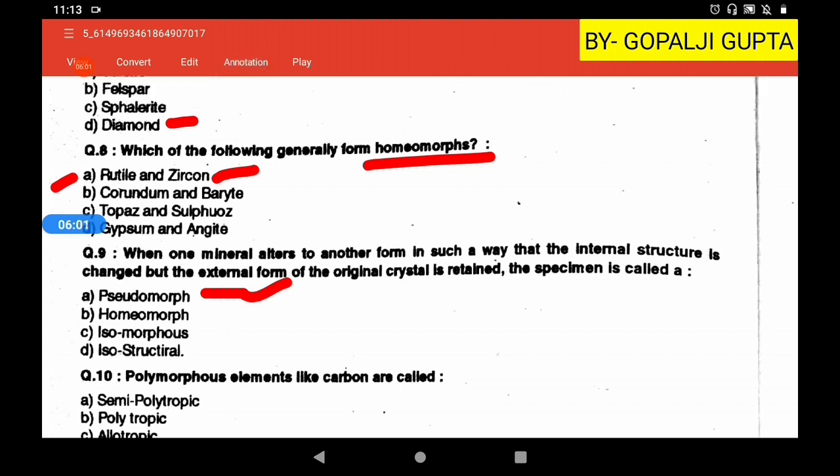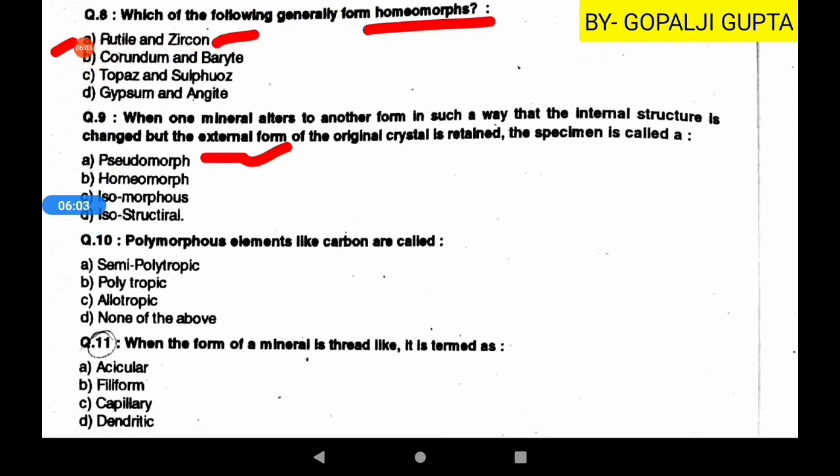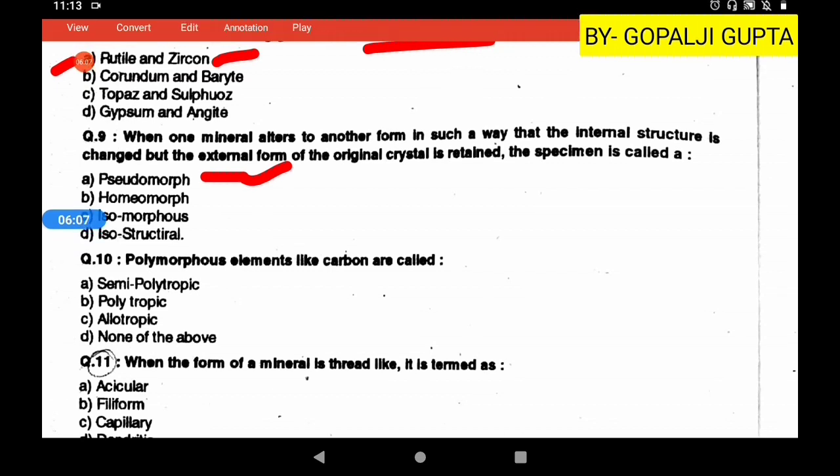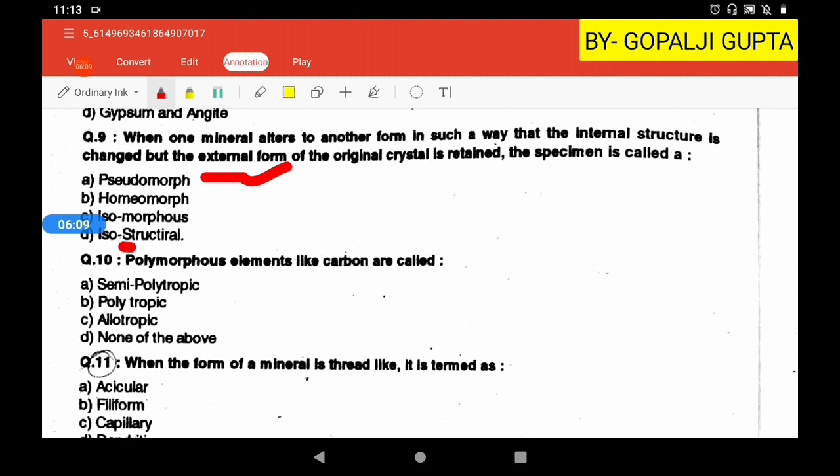Then question number 10 is: polymorphs of an element like carbon are called. As you know, polymorphism is the same composition but different morphology, such as we have the aluminosilicates kyanite, sillimanite, andalusite. All of them have the same chemical composition but different appearance, or different atomic or crystal form.